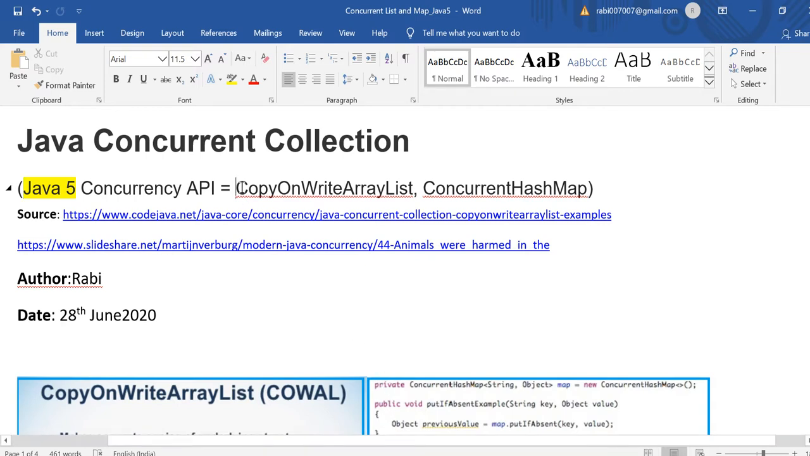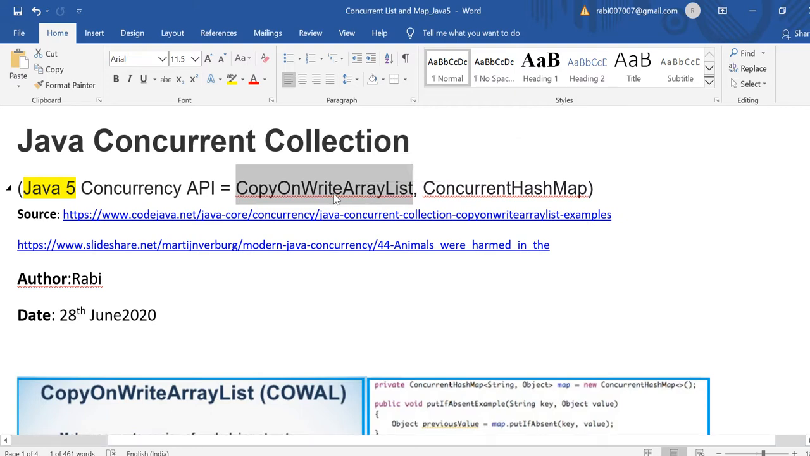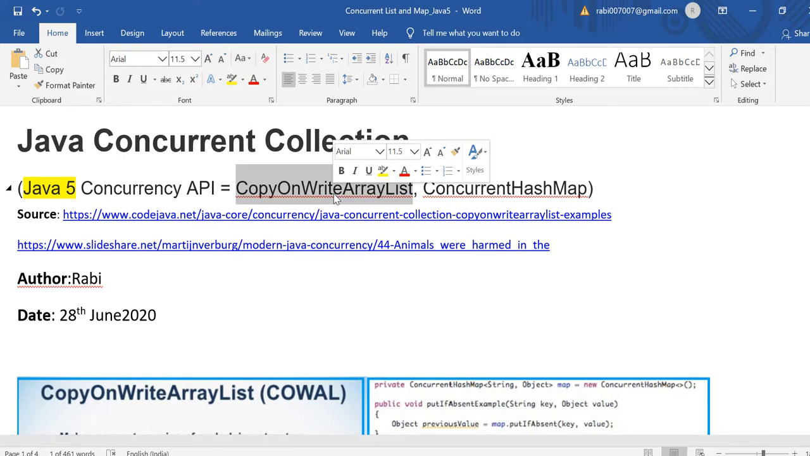If you see CopyOnWriteArrayList, from the ArrayList, it will create a separate copy during the write operation. For the read operation, it doesn't. So for the write operation, I am making it synchronized. So only one write operation is possible, and no other thread is able to do that. But for the read operation,